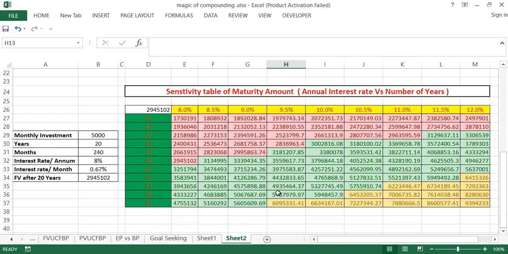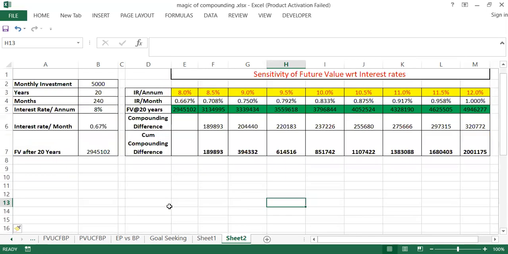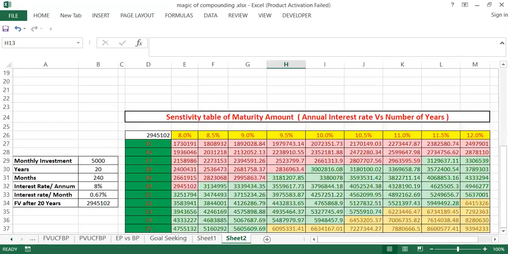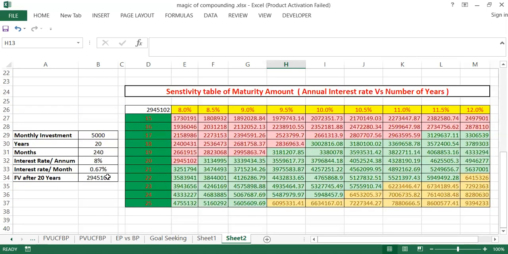In this case, I have created a sensitivity table of maturity amount, or future value, with respect to change in interest rate and change in time period. We discussed only changing the interest rate and how your future value will change. But here we have explained the sensitivity of your future value with respect to both changing annual interest rate and changing time period. What is the advantage of this sensitivity table? It has a lot of advantages.